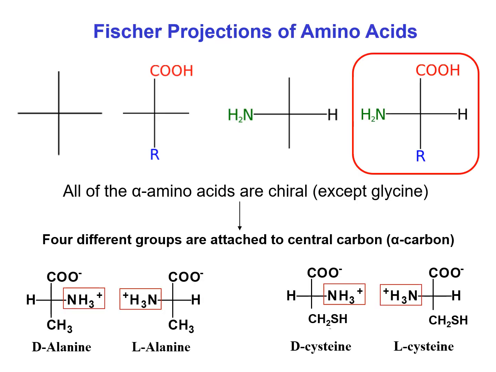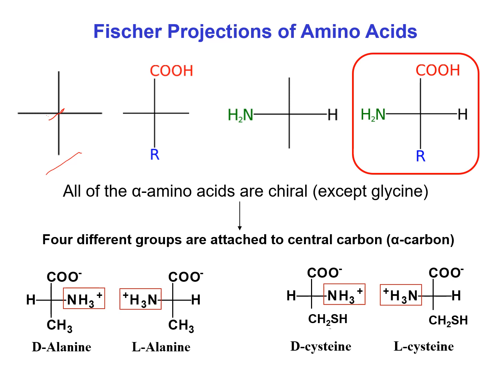According to Fischer projection, we can draw the two-dimensional structure of amino acid. But from that two-dimensional structure, we can imagine the three-dimensional view of amino acid. For this, we have to draw a plus sign for an amino acid, and this connecting point represents the central carbon of amino acid, and these 4 lines are the 4 bonds which connect different atoms or functional groups with the central carbon, because the carbon of amino acid can form 4 bonds.